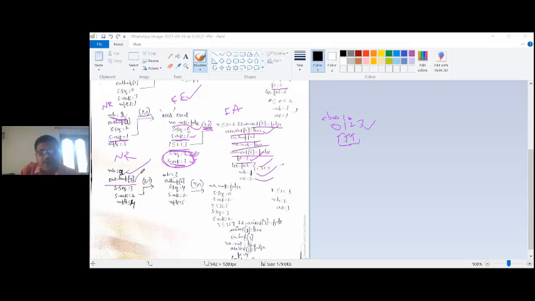Why? Out buffer of next frame to send. Next frame to send is 3. So out buffer of 3, as dot sequence number equal to next frame to send, 3. S dot acknowledgement equal to frame expected. What is frame expected? 3 plus 7, max sequence number 7, modulo max sequence number plus 1. 3 plus 7 is 10. 10 modulo 8 is 2. So S dot acknowledgement is 2. That means send the frame number 3 and also the acknowledgement number for frame 2. So this is sent in the form of a piggybacked acknowledgement. This is nothing but piggyback. So next frame to send will become 4 and it will be sent here.